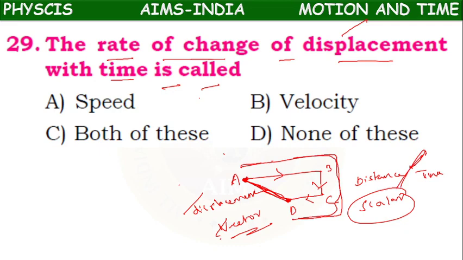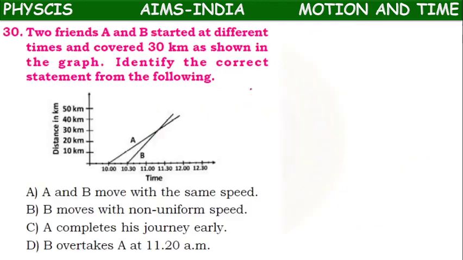That distance by time is called speed. For covering displacement also, it will take some time. That displacement by time is called velocity. So rate of change of displacement means how much displacement changed in how much time. That is called rate of change. Rate means here with respect to time. Rate of change of displacement is called velocity. So next.